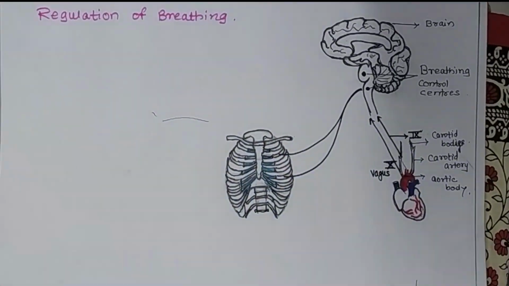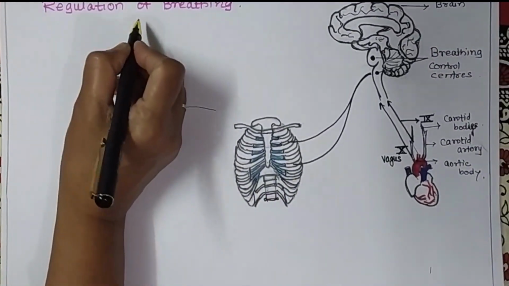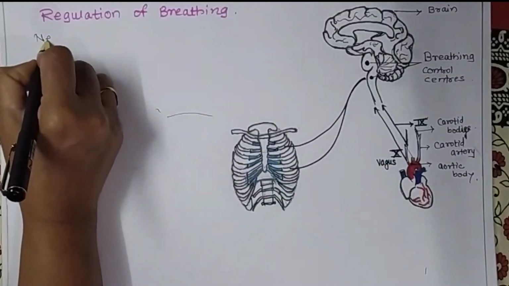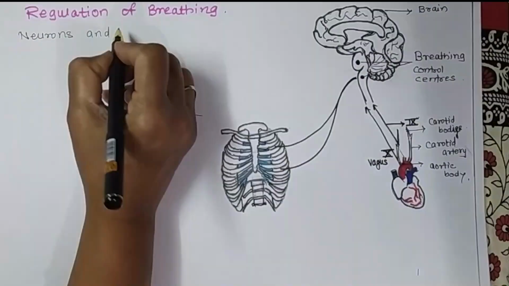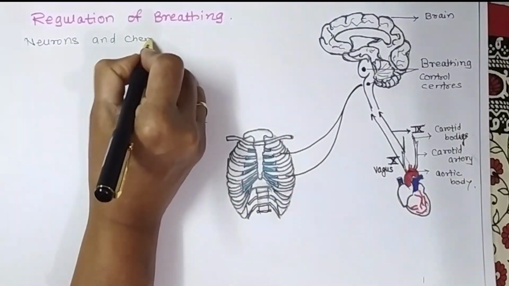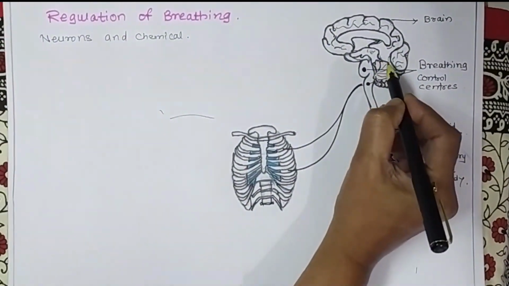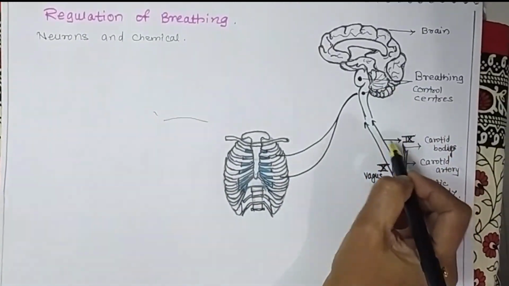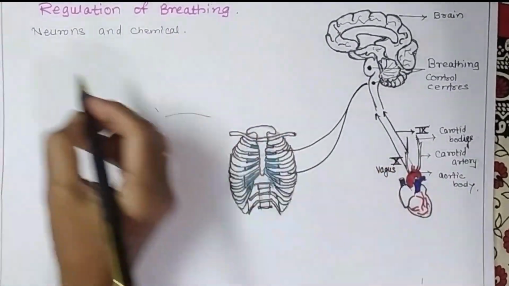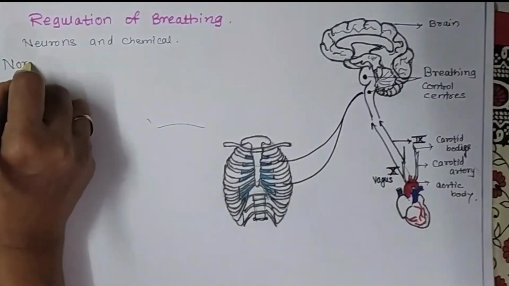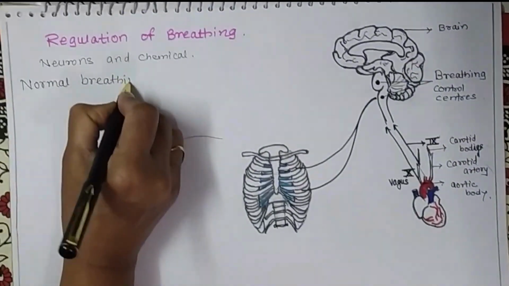So regulation of breathing is under dual control, that is under the control of neurons and chemicals, that is under the control of the nervous system or brain and the chemical messengers which are involved in this process.